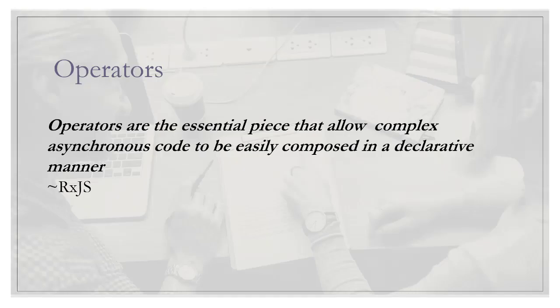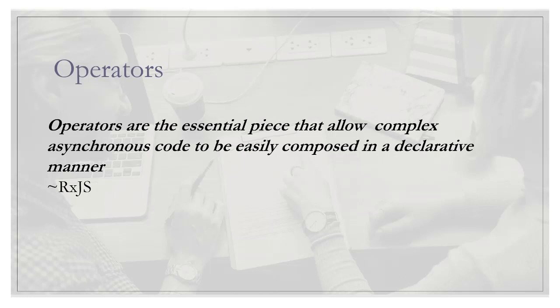Operators are basically functions which take an input, process it and give you a desired result. And in case of RxJS, operators play a very crucial role. If I say without operators, RxJS won't be as effective, I won't be wrong. Now, as per the RxJS definition, operators are the essential piece that allow complex asynchronous code to be easily composed in a declarative manner.